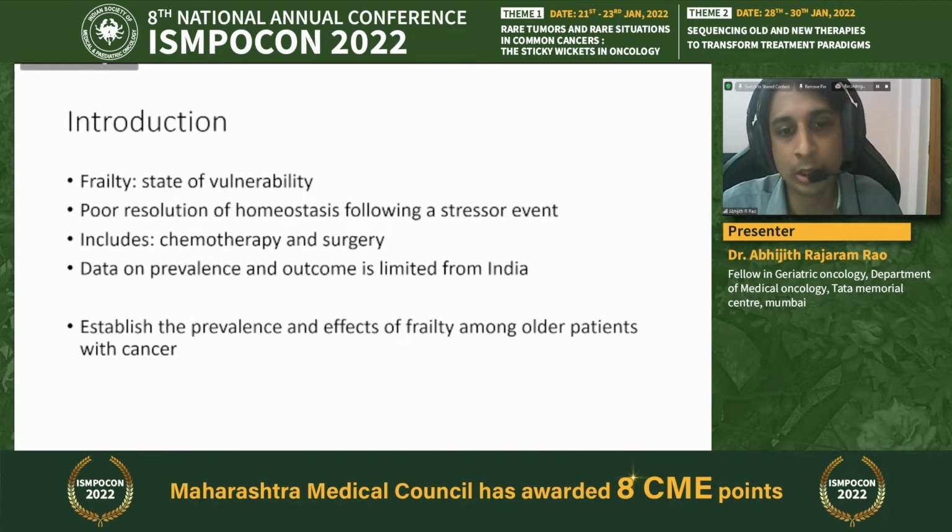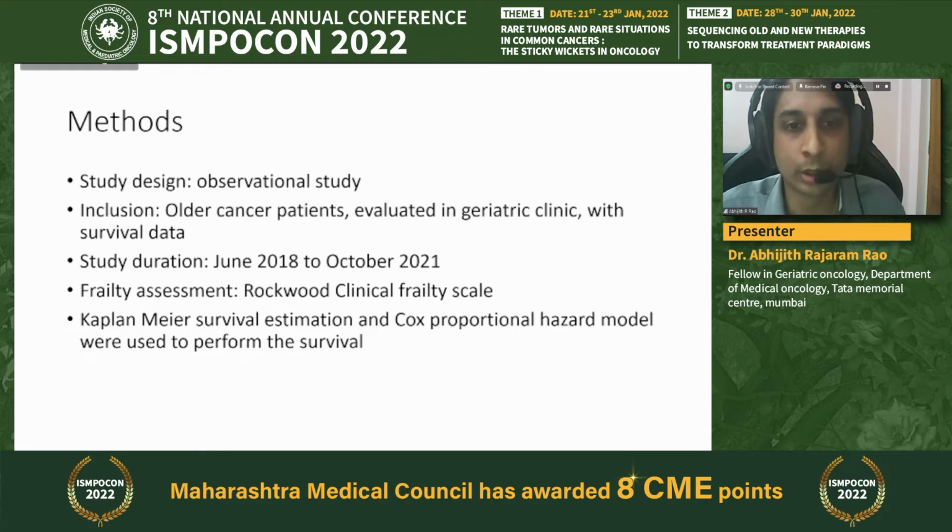And data on the prevalence and outcome of frailty in older cancer patients from India is limited, and we aimed to establish the prevalence and effects of frailty among older patients with cancer. So it was an observational study which included older cancer patients who were evaluated in our geriatric oncology clinic with survival data between June 2018 to October 2021. For the assessment of frailty, we used Rockwood's clinical frailty scale, and Kaplan-Meier survival estimation and Cox proportional hazard model were used to perform survival analysis.